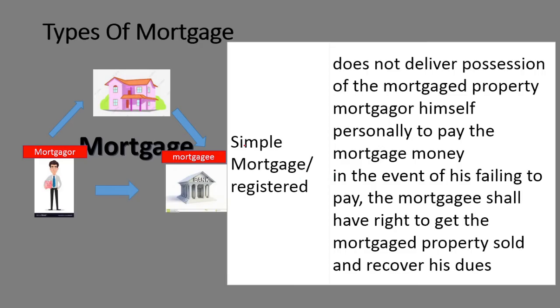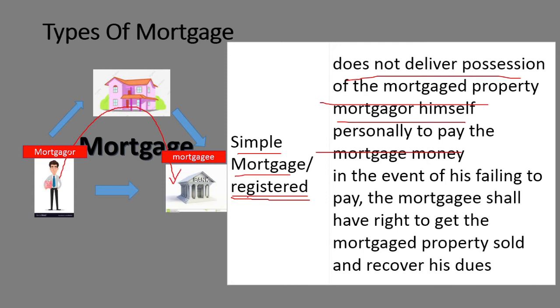So first is a simple mortgage. In this we have one more name, a registered mortgage. In this registered mortgage, the mortgagor, otherwise the customer, is registering his or her property to the bank. That is called the registered mortgage or simple mortgage. That means the mortgagor does not deliver the possession of the mortgaged property, and binds himself personally to pay the mortgage money. In the event of his failing to pay, the mortgagee shall have the right to get the mortgaged property sold.